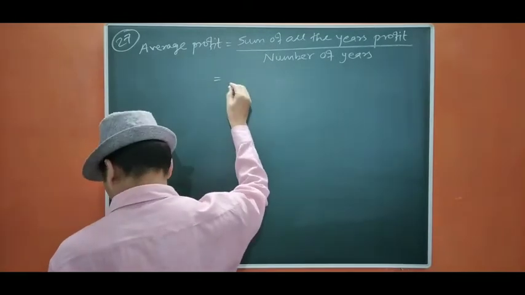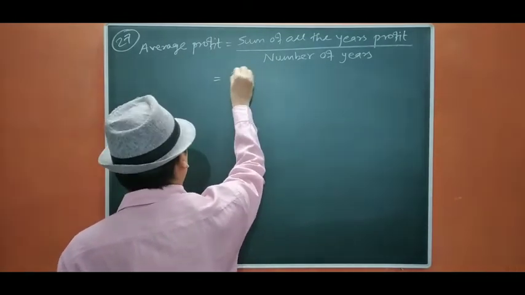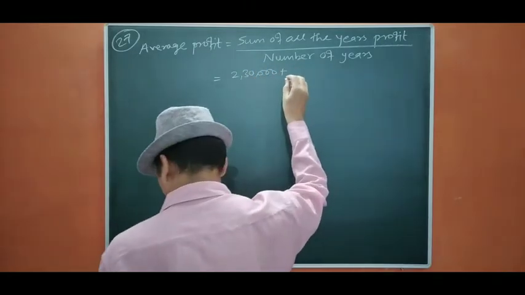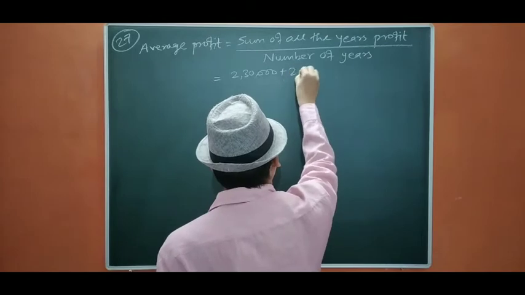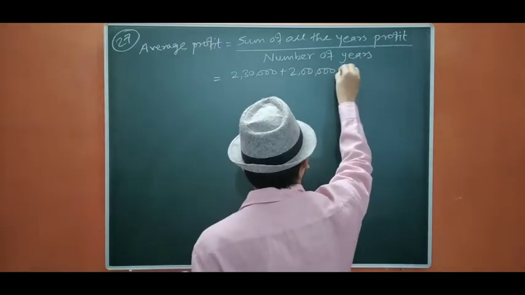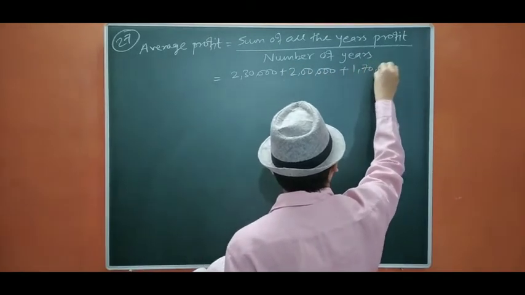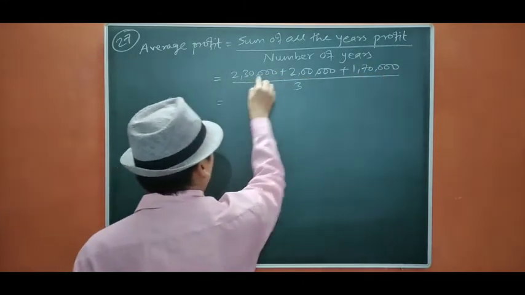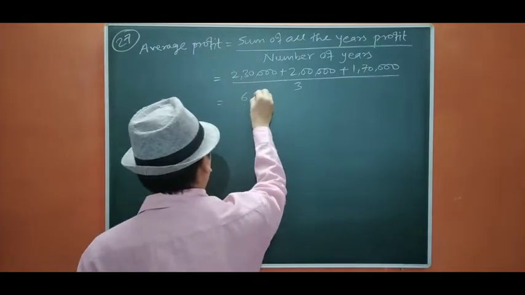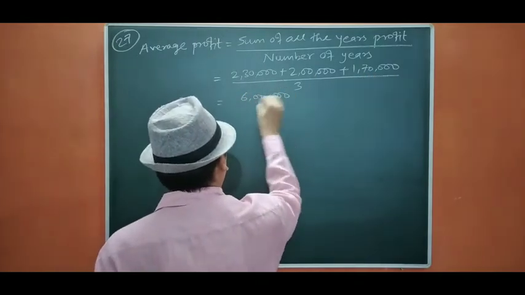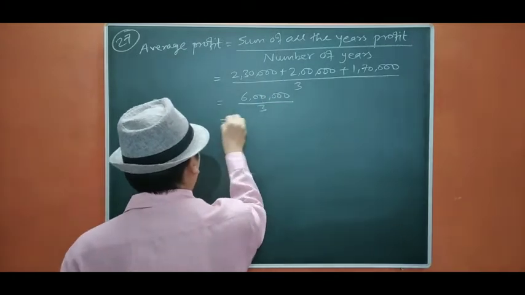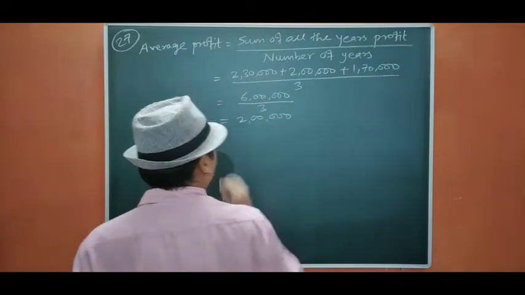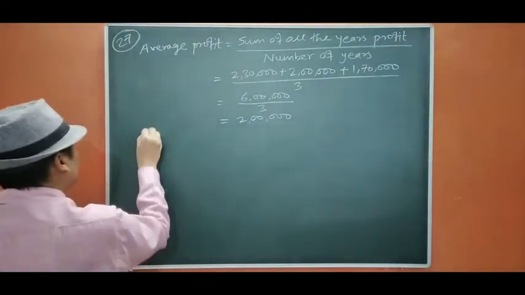It is 2,30,000 plus 2 lakh plus 1,70,000 upon 3. So it is 6 lakh upon 3 equals 2 lakh.